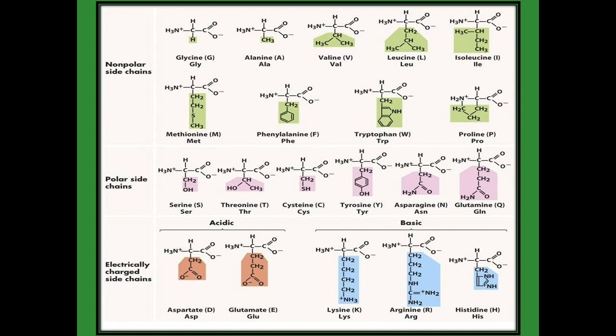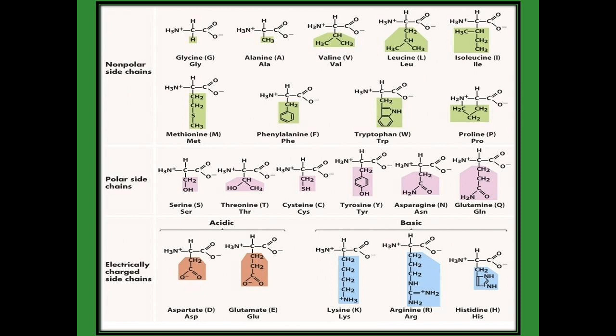Next one, isoleucine means instead of R, secondary butyl is added, means that is called as isoleucine. Why it is called as isoleucine means it is in the iso position that amino acid is added to the butane. So it is called as isoleucine. Symbol is small l and three letter code is ILE.